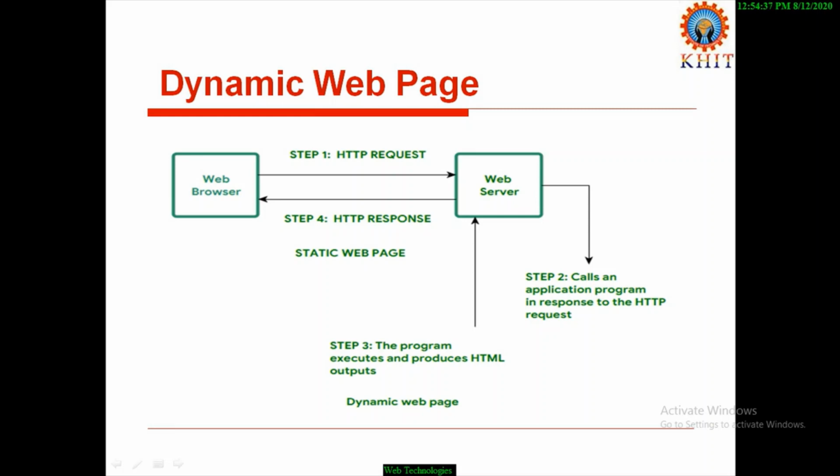The web server listens to the request which is sent by the web browser, and immediately the web server calls an application which resides inside the web server, and this application may call a concerned HTML file. Here HTML means hypertext markup language.